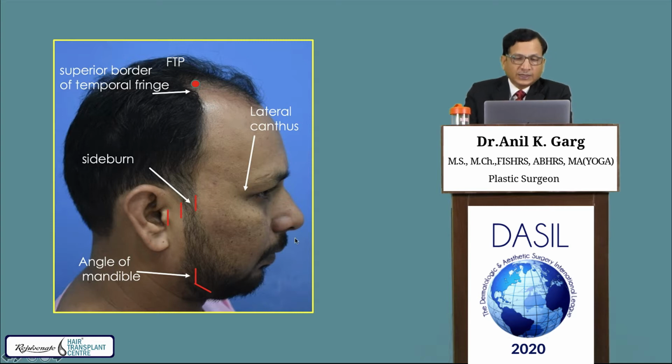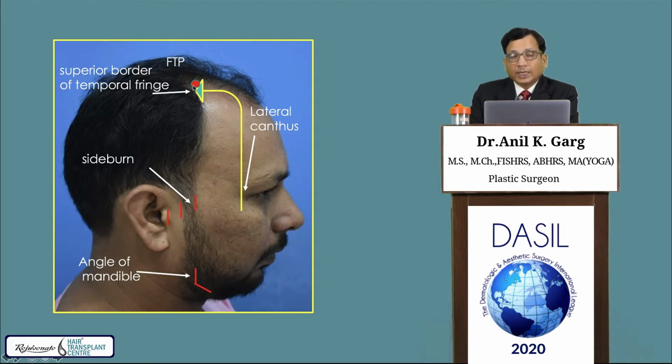Now FTP, these are the landmarks you must know. Lateral canthus we know, anterior border of the sideburn, posterior border of the sideburn, the tragus point, and angle of mandible. So what we have been reading is the FTP we place from a line drawn from lateral canthus up and posteriorly to meet with the superior border of the temporal fringe.